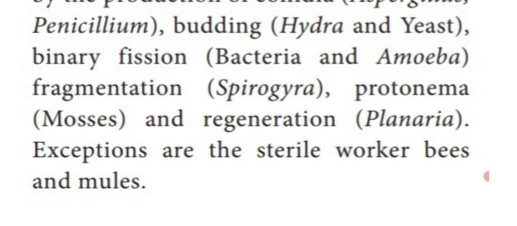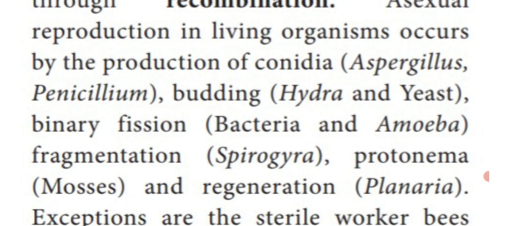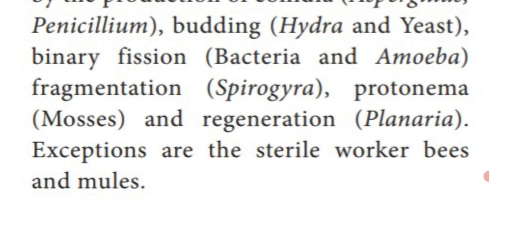But some animals show exceptional cases, that are sterile worker bees and mules. This is an exception from the other animals. So these are all the different modes of asexual reproduction which are seen in prokaryotic cell organisms and also eukaryotic cellular organisms.